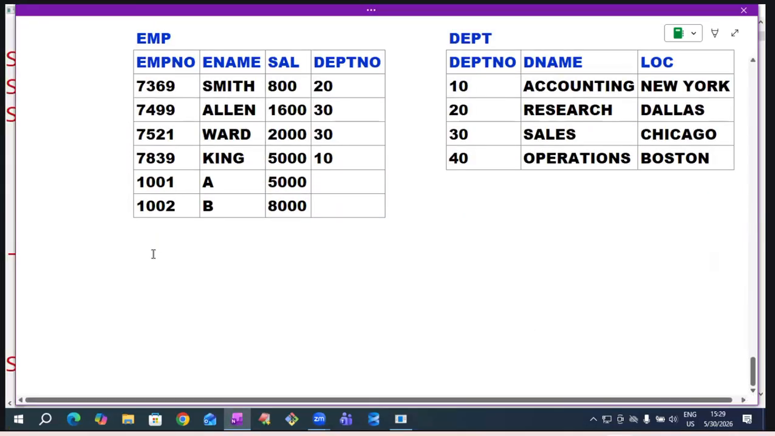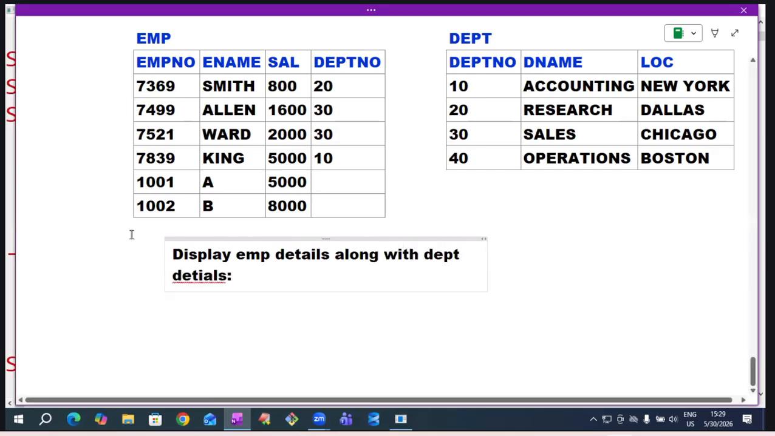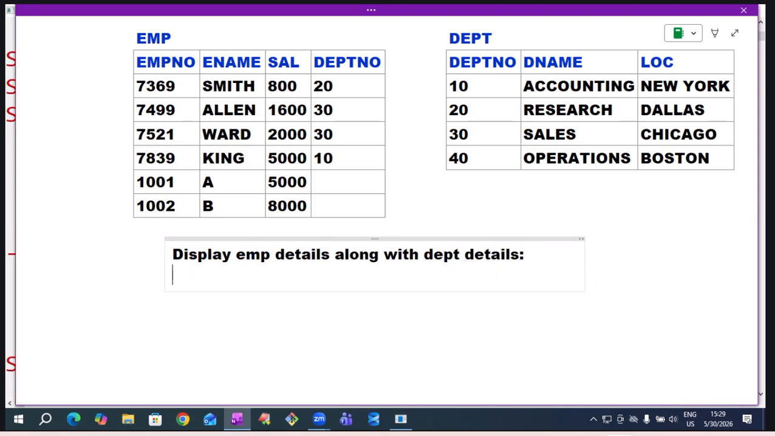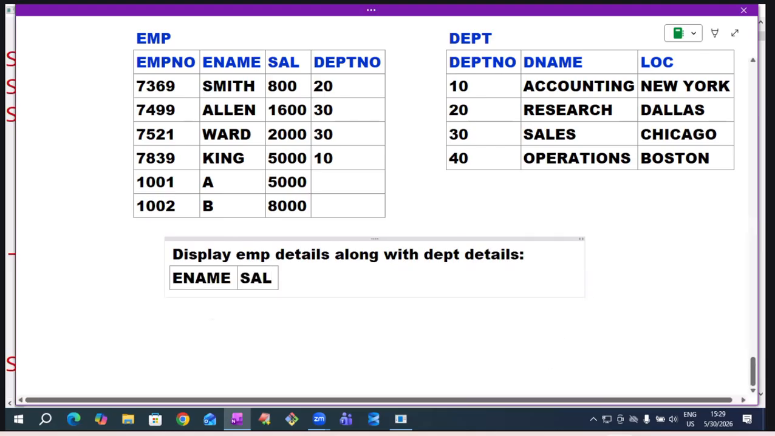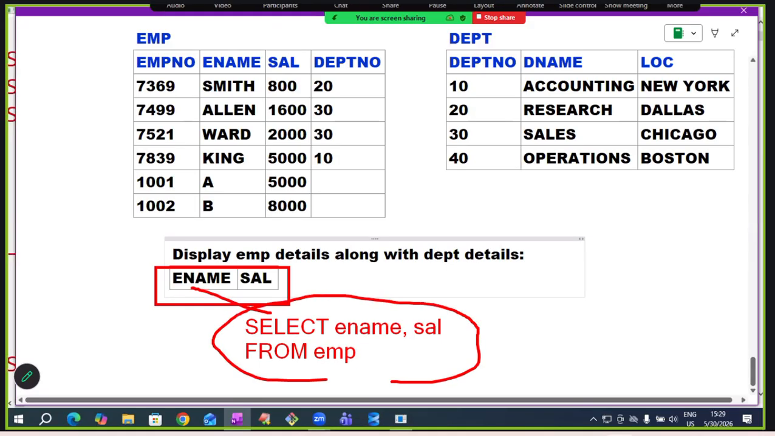Now the question is, display employee details along with department details. This is a question. I want to get employee details along with department details. I want to get output like this, employee name, salary. If I want to get this much only, I just write like this: select ename, salary from EMP. I want to get data from one table. To get data from one table, joins concept is not required.